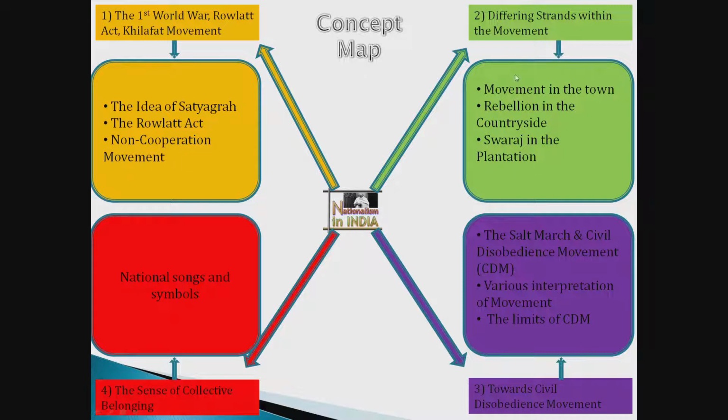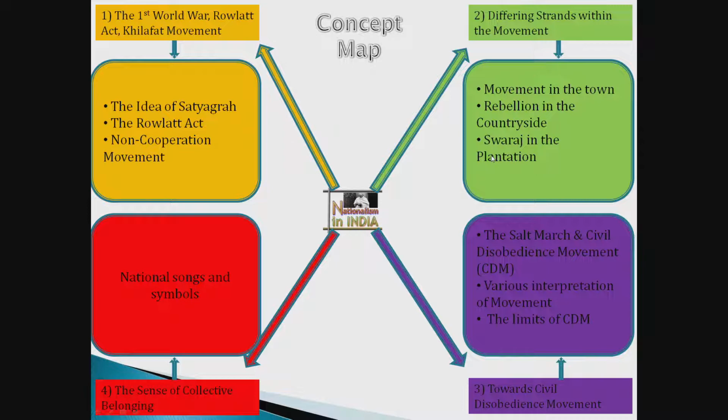In the second part, as the non-cooperation movement was growing and flourishing, we will discuss how people looked at it and what the different ideas about this movement were: how the people living in towns understood this movement, what the concept of this movement was in the countryside, and, for the people working in plantations, what the idea of Swaraj was to them. That is differing stands within the movement.